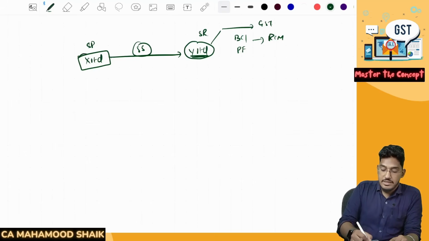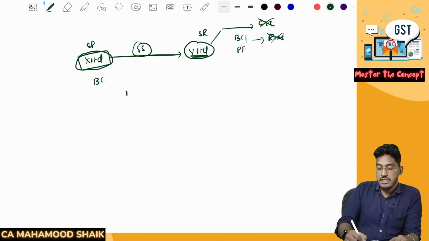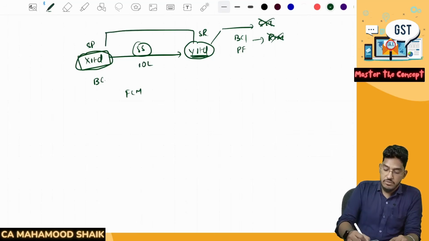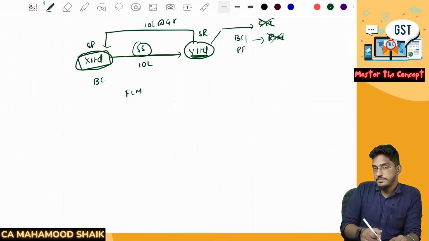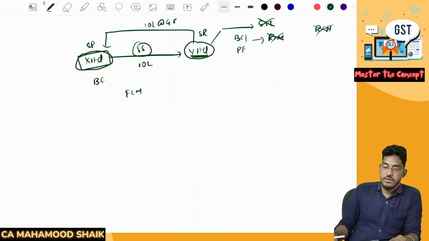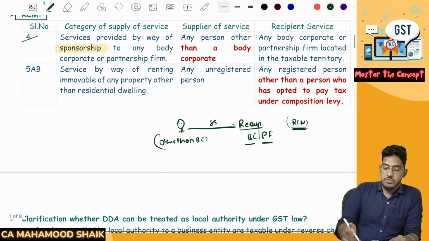But in the given case, the supplier of sponsorship services is a body corporate. So that's why here it will not fall under RCM. Here it will go to the forward charge mechanism only. Which means, say for example, if 10 lakh rupees is the consideration for this sponsorship service, the service provider will collect the 10 lakhs along with the GST and he will pay it to the government. So before the amendment, this case would have been covered by RCM, but now it is no longer covered under RCM. It will get covered under the forward charge mechanism. So that is the one change here in sponsorship services.